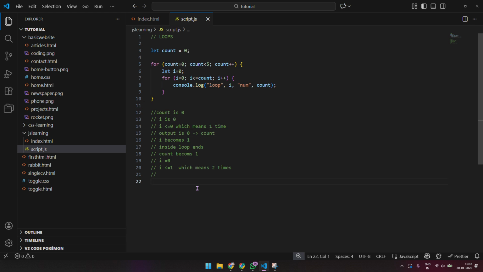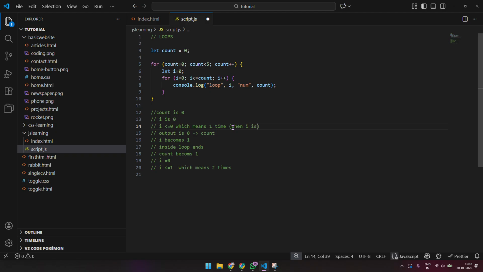But the idea of it is the same, right? You can technically visualize it as long as you see it like this. At first count is 0, I is 0, I less than or equal to 0, which means one time, basically.